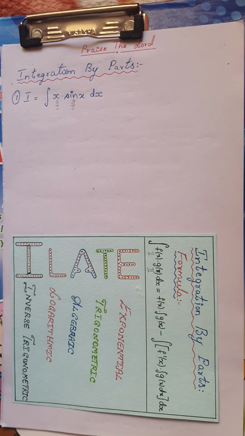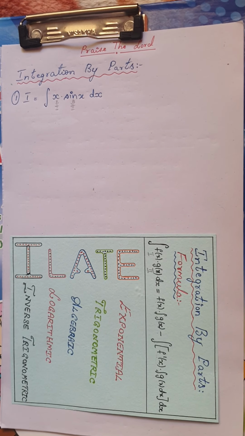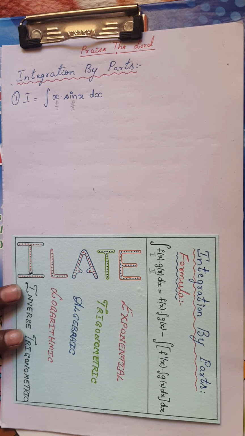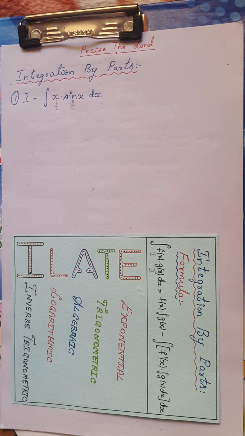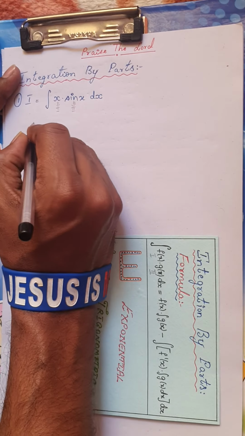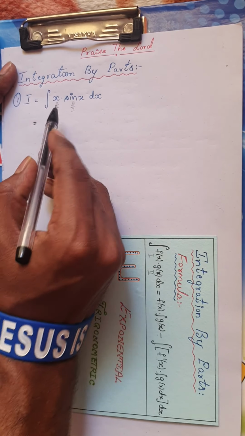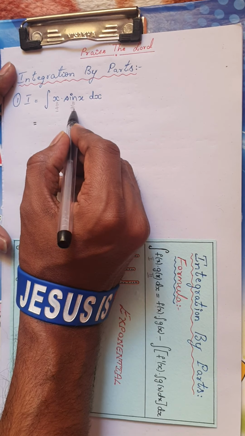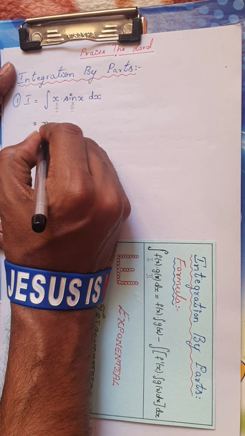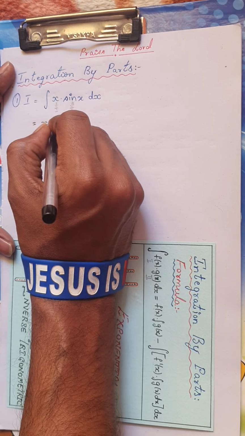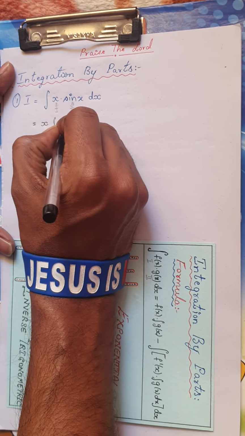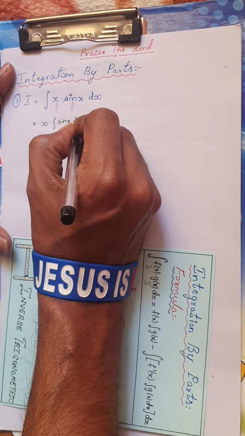Is it clear? Once I go with this, for one or two problems I will use the procedure, and then we can go on with the next questions directly. So what is the procedure? As I told you, once you have selected the first and second function, keep the first function as it is. Next, integrate the second function, that is integral of sin x dx.